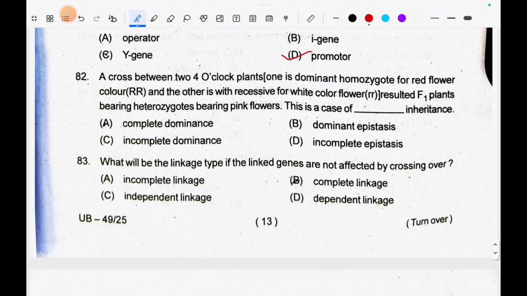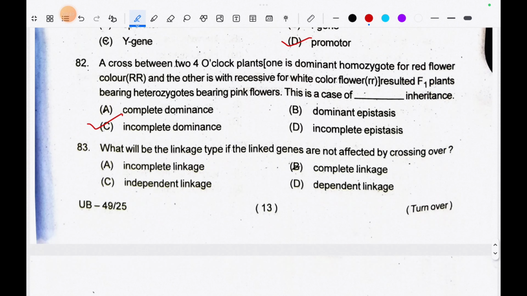Question number 82. A cross between two 4 o'clock plants, one is dominant homozygote for red flower and the other is recessive for white color flower, resulted F1 plants bearing heterozygous bearing pink flowers. This is a case of dash inheritance. The correct answer is incomplete dominance.